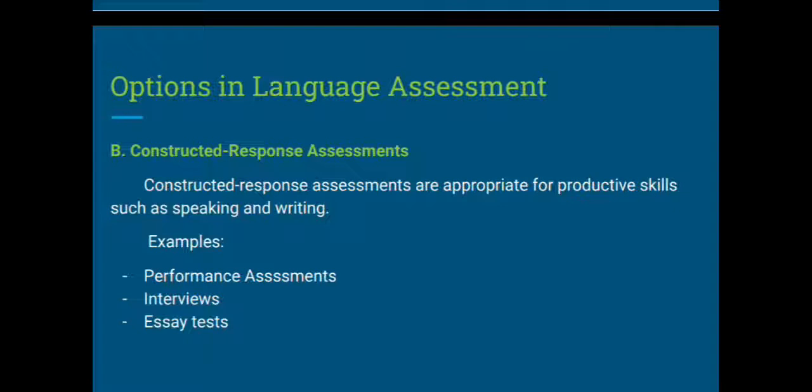In interviews, an interview in second language assessment is a method of assessing students' oral language proficiency by asking students to answer certain questions, and the language students orally produce is used to determine their level of proficiency in oral communication. An essay test for second language teachers.